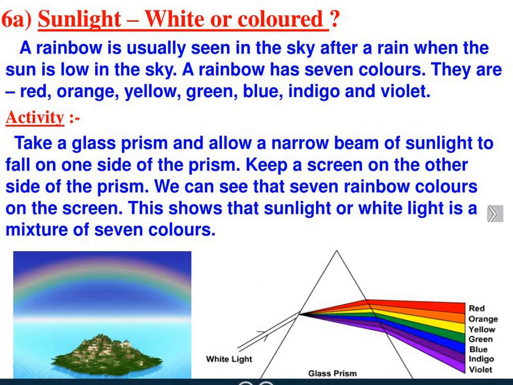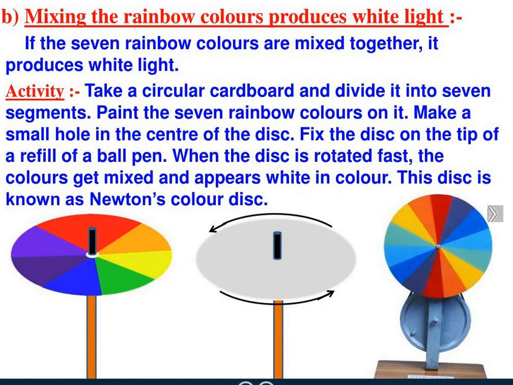Now let's understand the next one. Mixing the rainbow colors produces white light. If the 7 colors are mixed together, it produces white light. Very good example, Newton's color disc is a disc which is painted with the colors of white light, that is VIBGYOR: violet, indigo, blue, green, yellow, orange and red, in equal proportion, so that when it is rotated very fast, the disc appears white.